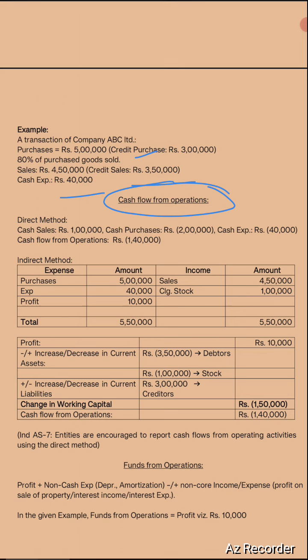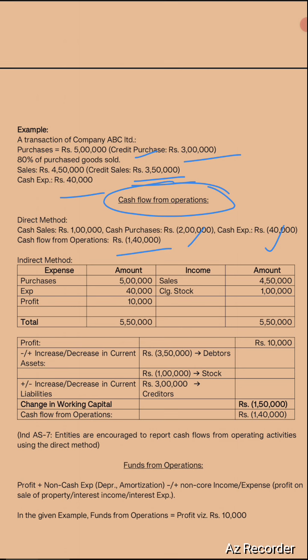As per Ind AS 7, you may be knowing that cash flow from operations can be calculated through two methods, that is direct and indirect method. Direct method is nothing but more of a cash account, if you prepare a receipt and payment account. So in this transaction, cash sale is 1 lakh, because 3,50,000 was credit sale and 4,50,000 was overall sale, means cash sale was 1 lakh. On the other hand, cash purchase was 2 lakh, 5 minus 3 means 2 lakh. Cash expense is given as 40,000, so your answer will be minus 1,40,000.